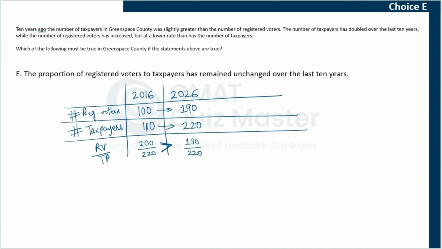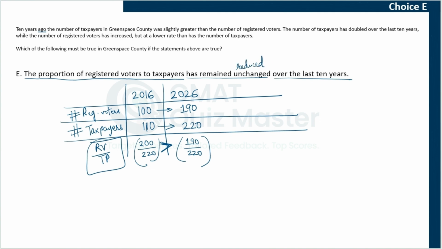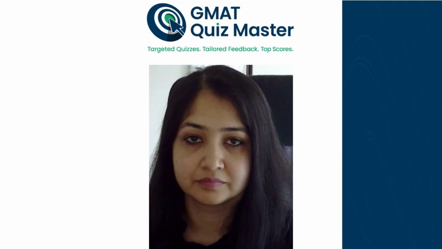Choice E, the proportion of registered voters to taxpayers. So again, we are talking about this proportion remaining unchanged over the last 10 years. While evaluating choice C, we saw that this proportion has reduced over the last 10 years. So we cannot say that it has stayed unchanged, and that is why choice E is not something that is definitely true and is incorrect.